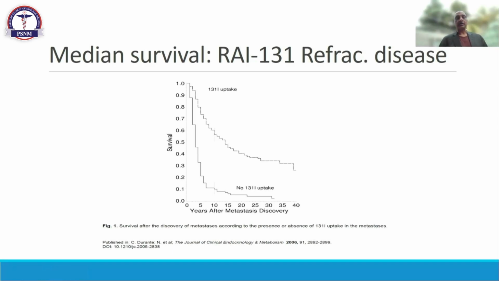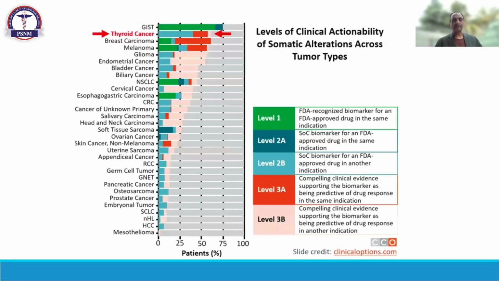Until the patient shows iodine avidity, this is the candidate to continue with iodine therapy, whatever the total cumulative or final dose of iodine you can give. Some say 1,000 millicurie is sufficient, some say it may go up. You are the best expert of all this, you know it better than me. But when it's iodine avid, we'll recommend this patient should be given iodine therapy. When not iodine avid, then definitely we can switch to different other regimens.